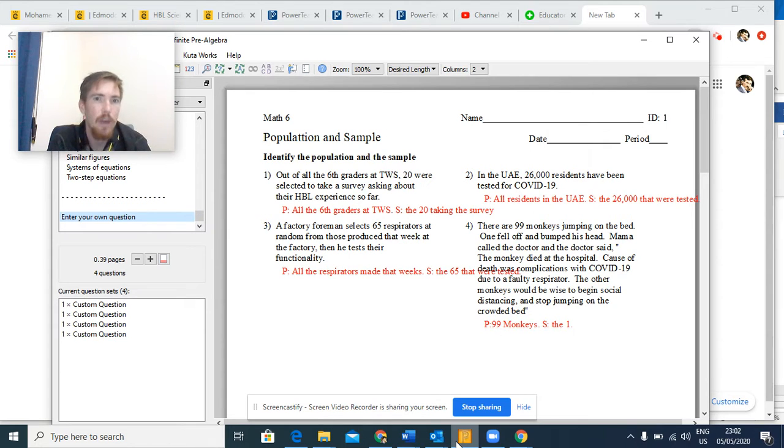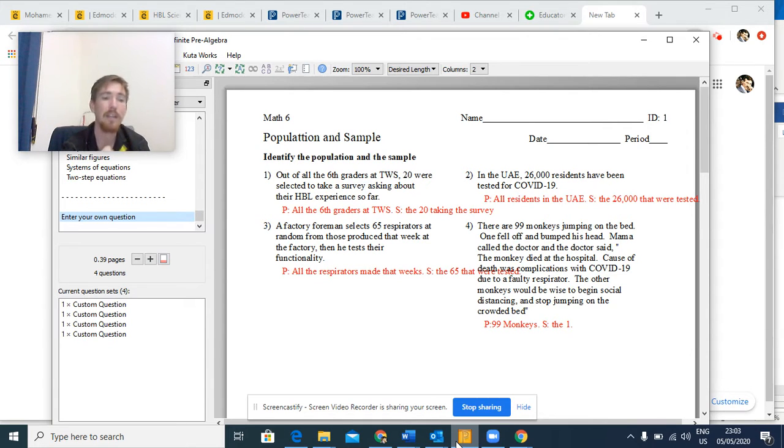Finding the mean slash average is gathering information from the data. Population and sample is gathering the data. We have to gather the data in order to get information from it.